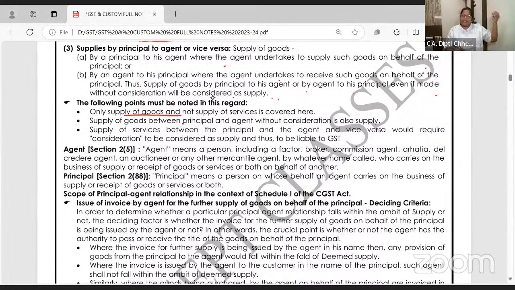Agent giving service to principal, as it is on that commission GST is charged, उसको तो problem ही नहीं है. Agent is giving service to the principal, वो तो GST लगेगा. It's the question of goods. Supply of goods between principal and agent without consideration is also a supply.